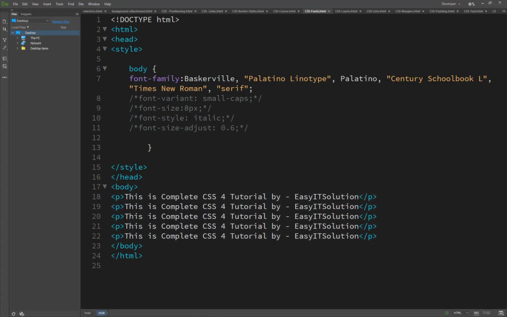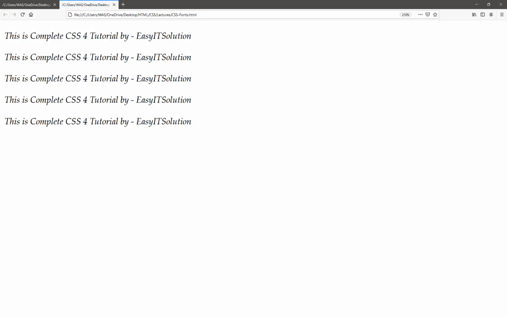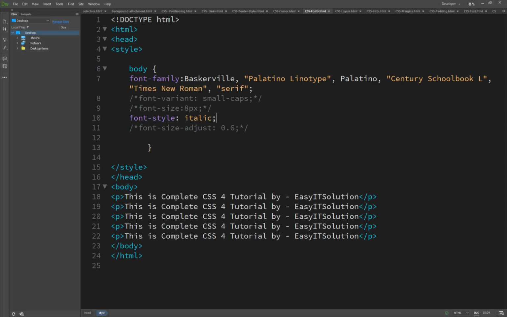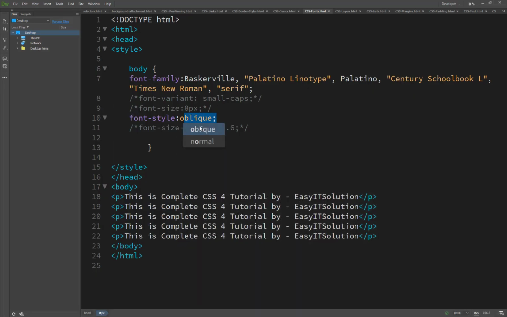The second thing is the font style. What is the font style? As I already told you before, there is italic or underline or something. Now it's changed to italic. We simply type font-style italic. Another one you can use, by pressing Ctrl+Space, is oblique. This is oblique, and it doesn't work here basically. So we are using italic like this.